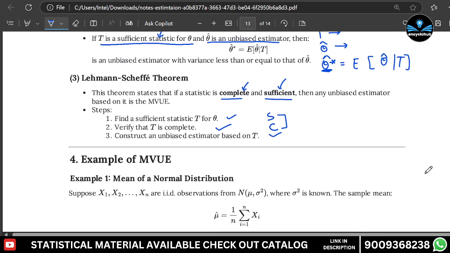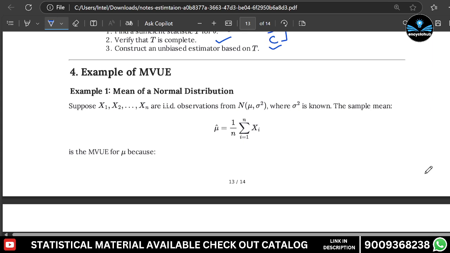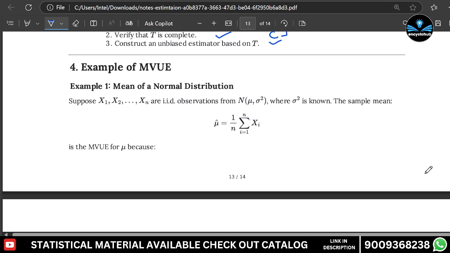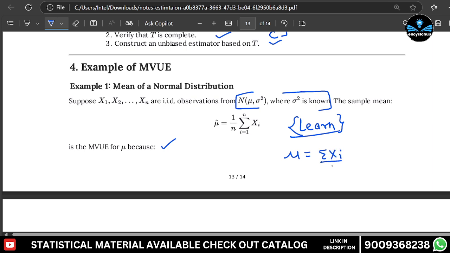Now here are some examples of MVUE. Here is one example from the normal distribution, with parameters mu and sigma square, where sigma square is known. So the sample mean is the MVUE for mu. In most cases, we can say the sample mean is the MVUE for mu of the normal distribution.